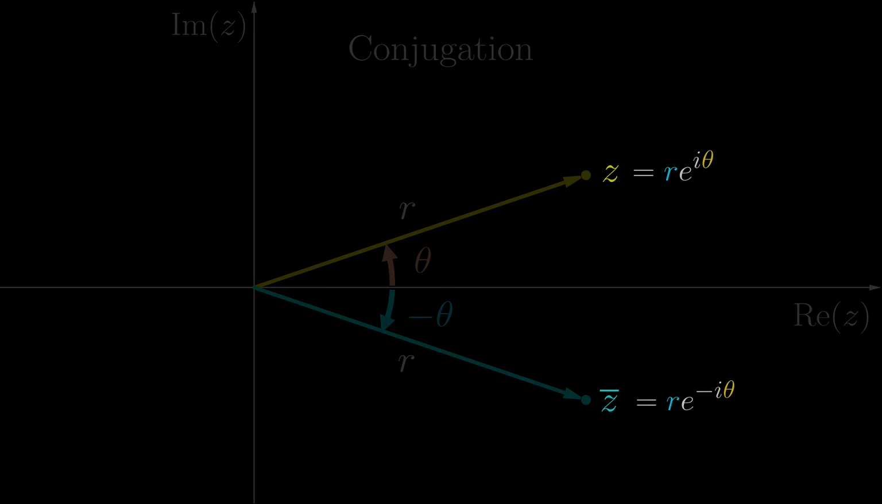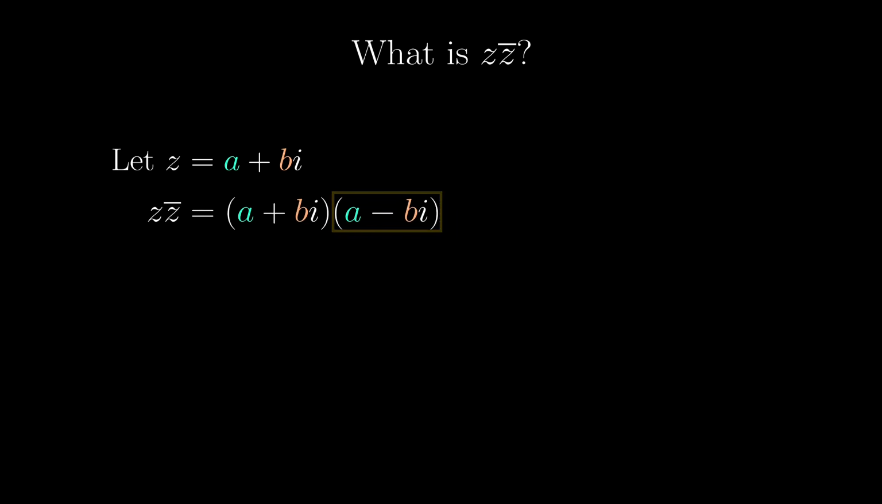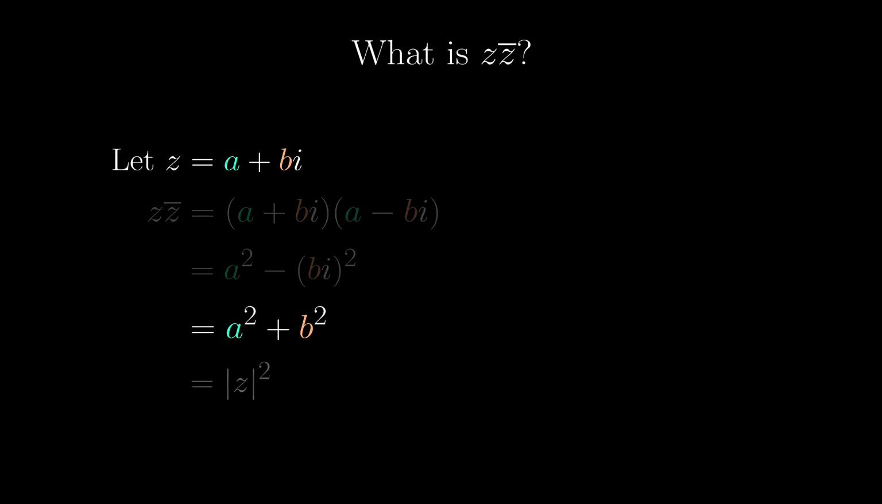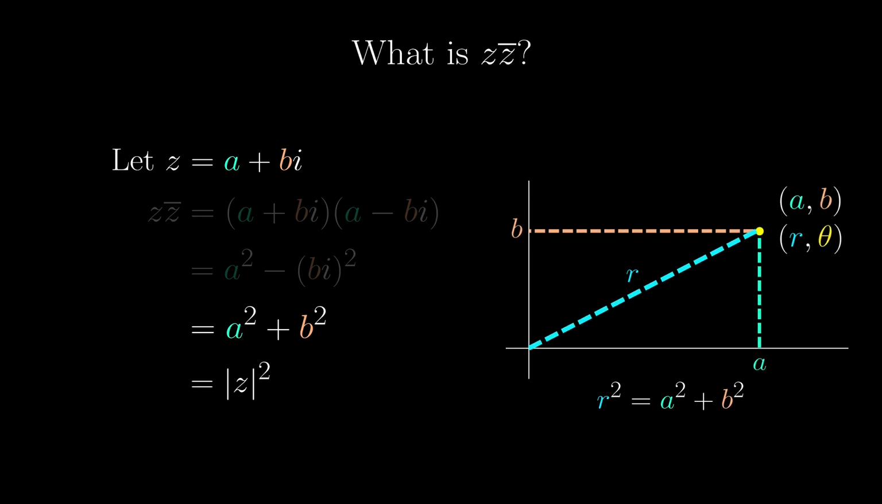With all these, let's consider the product of z and its conjugate. The algebraic way would be to first write z in its Cartesian form. Then the product can be rewritten this way, and through some basic algebraic manipulations, we get that it is equal to a squared plus b squared. But looking back at the form of z, it is simply the modulus squared. This simply came from applying the Pythagorean theorem.